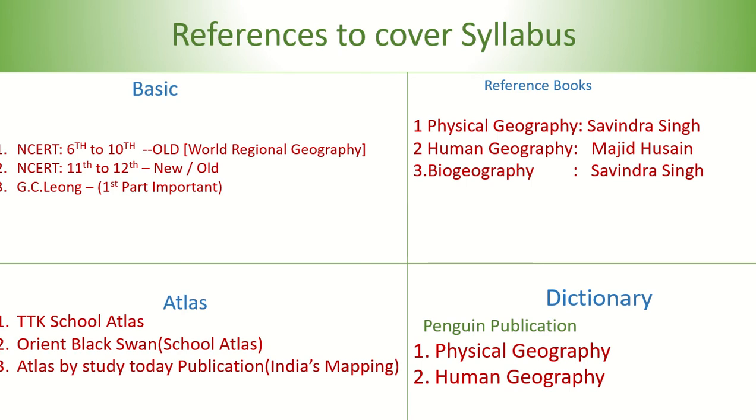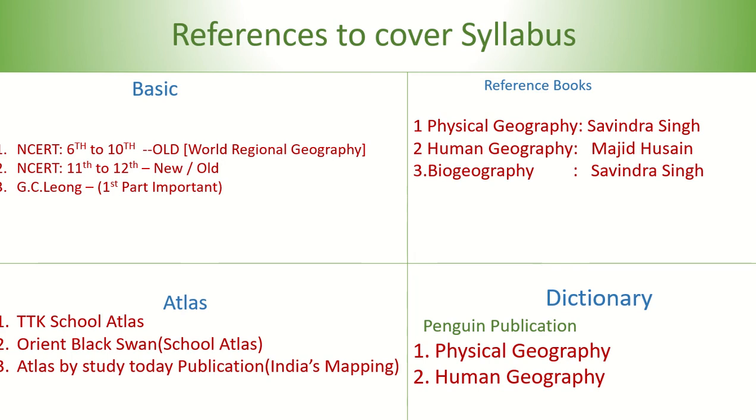In the basic reference books, we need to cover NCERT 6th to 10th standard old version, which will cover world regional geography. After covering basic 6th to 10th books, we will move to cover 11th to 12th new plus old NCERTs. And the third basic book for the optional geography is GC Leong.